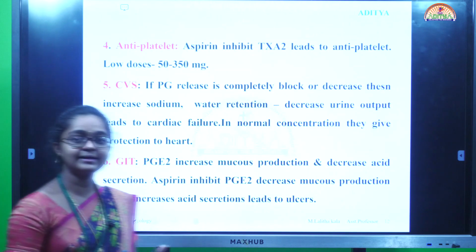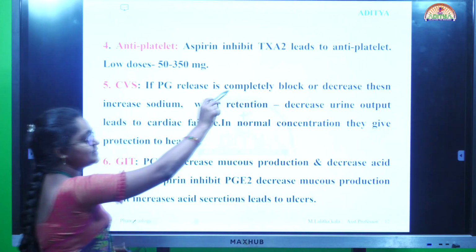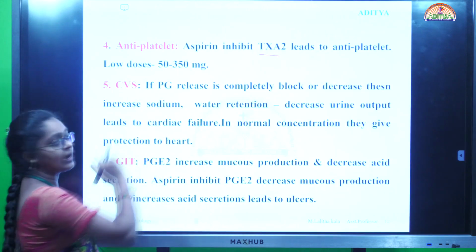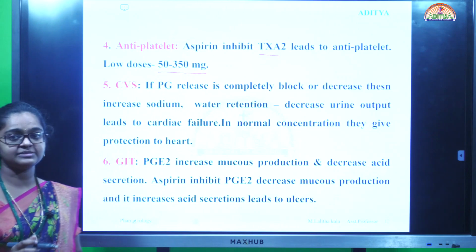Next pharmacological action is antiplatelet. Aspirin inhibits thromboxane A2, leading to antiplatelet activity. The low dose is 50 to 350 mg.